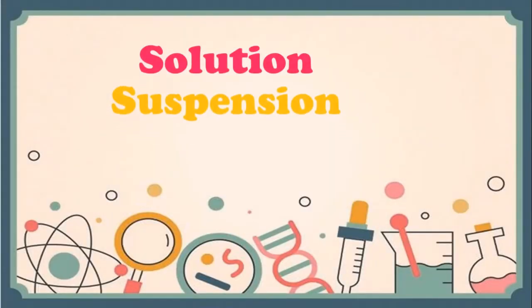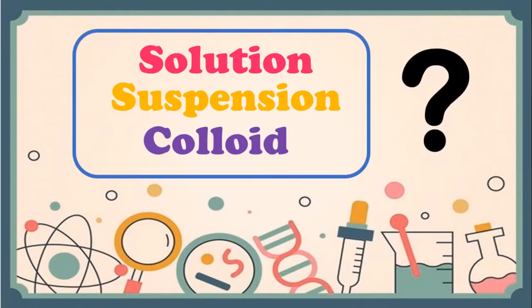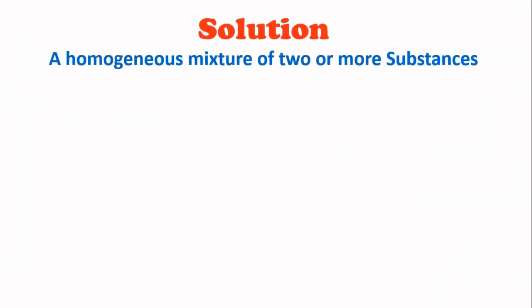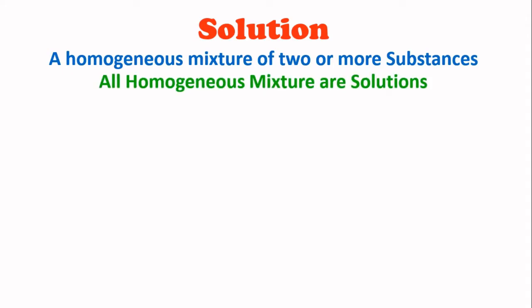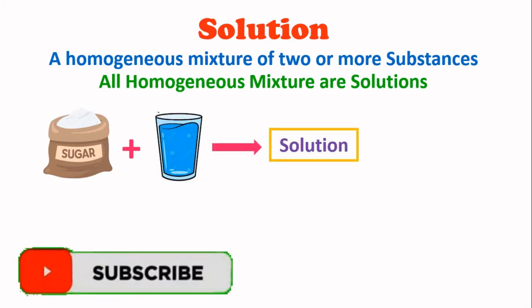Solution, suspension and colloid. First of all, what are these? Well, first of all, let me teach you the concept of solution. A solution is a homogeneous mixture of two or more substances. Also, all homogeneous mixtures are solutions. Remember this point, friends. All homogeneous mixtures are solutions. For example, when we dissolve sugar in water, we will get a solution.